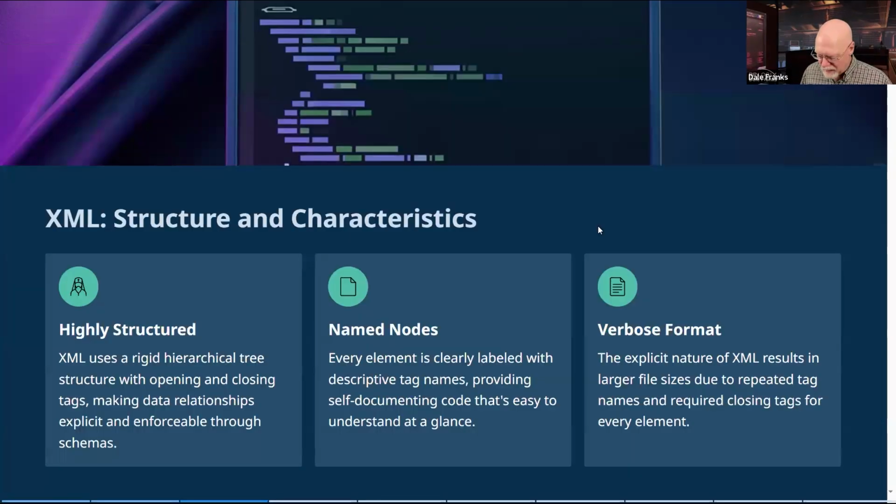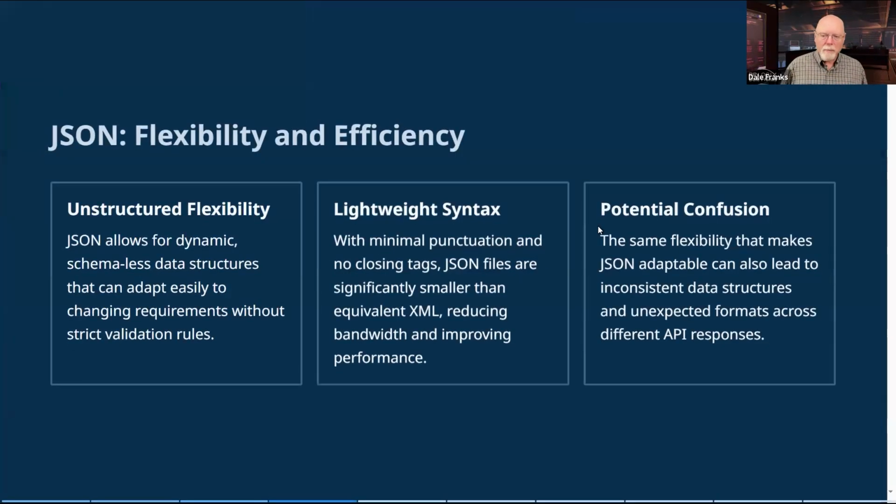Now, JSON is a little bit different. It's very efficient because it's way less verbose, and it's very flexible because what JSON does, unlike XML, is allow you to present the same data in a number of different ways.